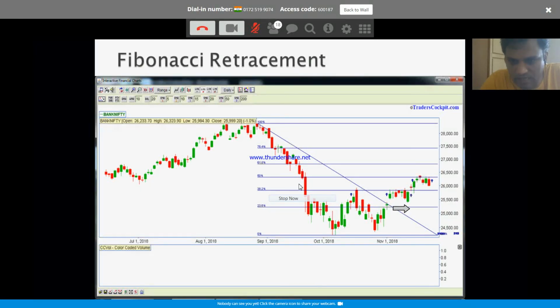Okay, this level is the 23% retracement, 38% retracement. Look how beautifully this is the Bank Nifty daily chart. Okay, now after the sell-off, the initial retracement is to 38.2%. Right now, after coming down, again it came back to 38.2% retracement. Eventually broke out. Now the Bank Nifty is at 50% retracement. This is again the decision point for the market. Whatever the sell-off has been, 50% has been retraced. Will it have enough strength to break out or break down?